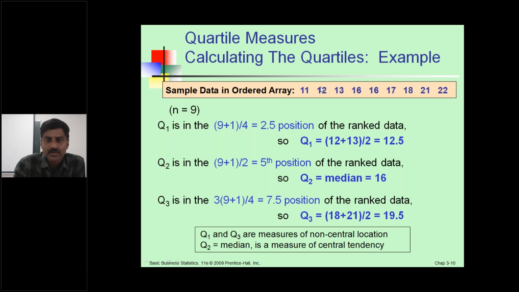Q2 is the middle value: counting 1, 2, 3, 4, the middle value is 16. For Q3, the last quarter, we take 18 plus 21 divided by 2, that is 19.5. The last conclusion: Q1 and Q3 are measures of non-central location, and Q2, the median, is a measure of central tendency.